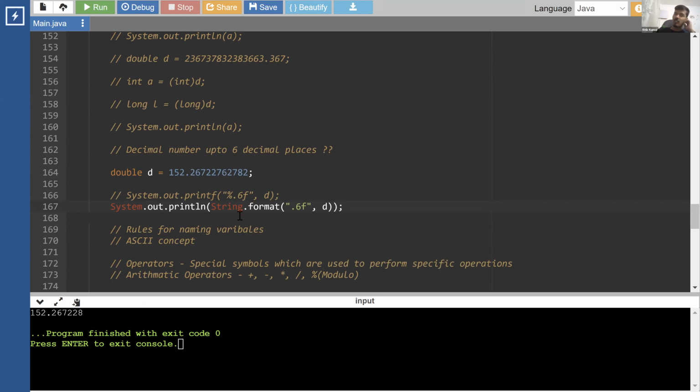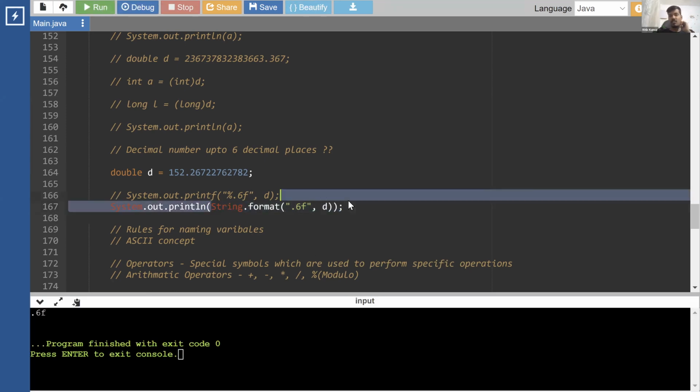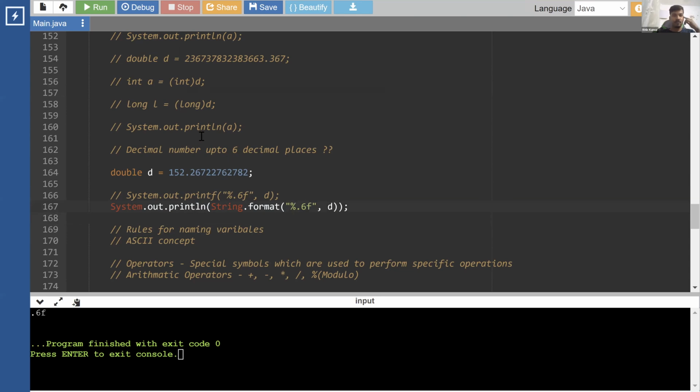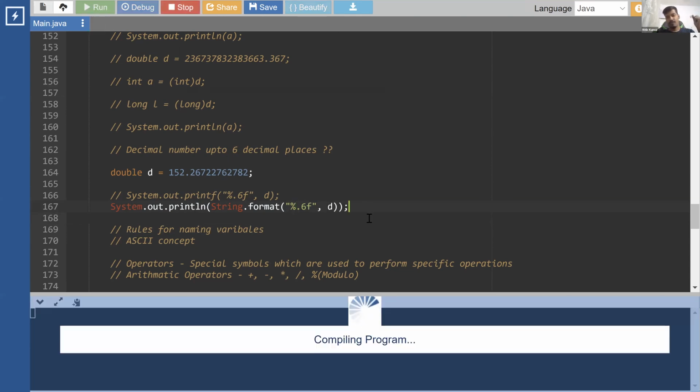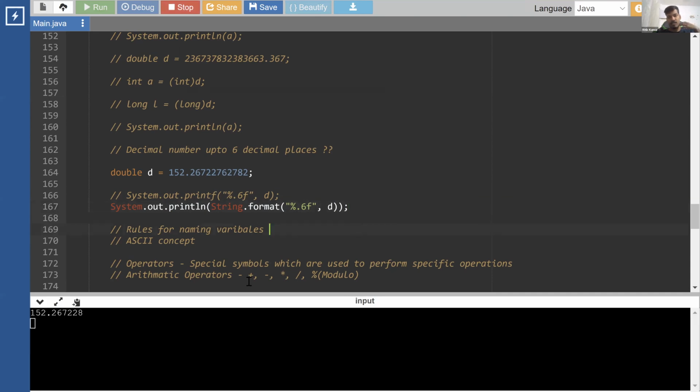How is this better than anything else? Because you don't need to write any printf or print format. And here, if you have any additional text or any additional value to display, you can display it directly. Here, string concatenation, everything works.